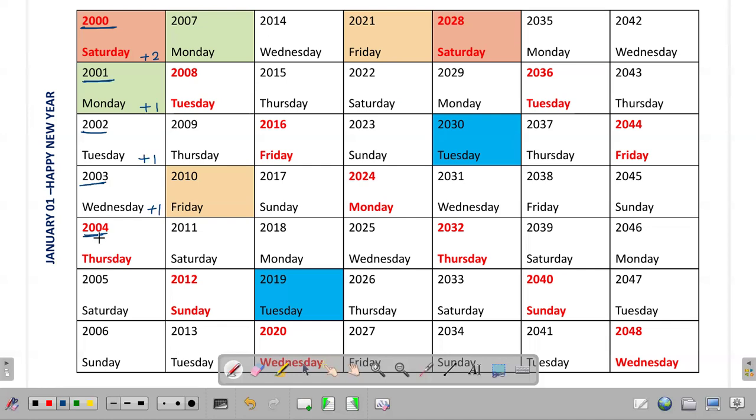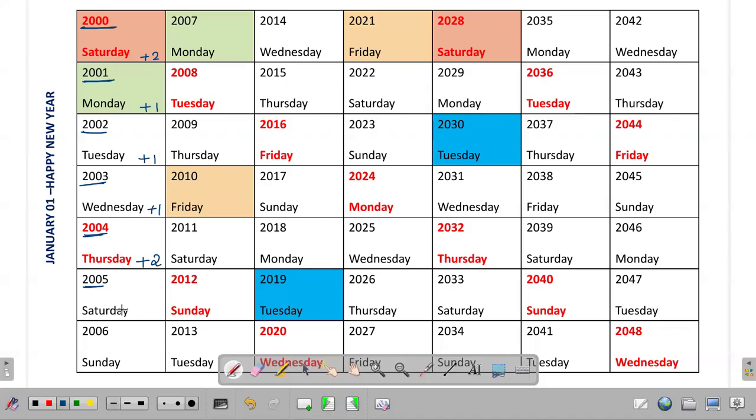Now, when you are considering 2004 January 1 to 2005 January 1, you are crossing the month of February, which has 29 days. Got it? So it is a leap year logic. So 366 days, so it is 2 odd days. That's why Thursday plus 2: Friday, Saturday.